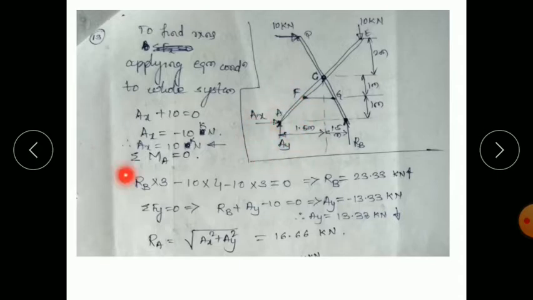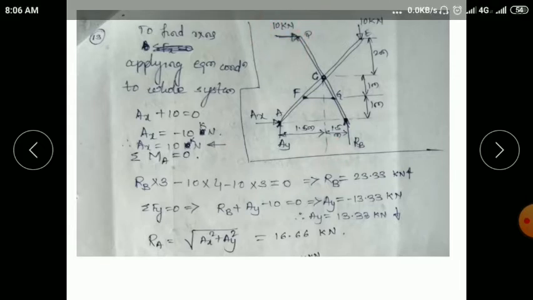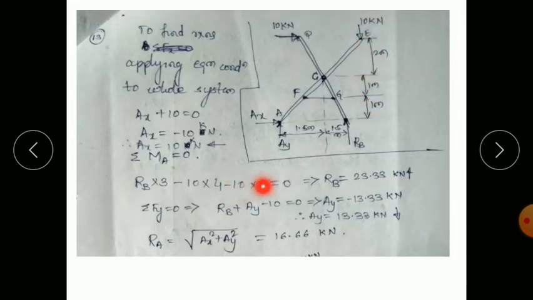If you take moment at point A is 0, Rb into 1.5 plus 1.5, it is 3, minus 10 into 4. So you can see, this is minus 10 into 4 and minus 10 into 3. This line is along this line.